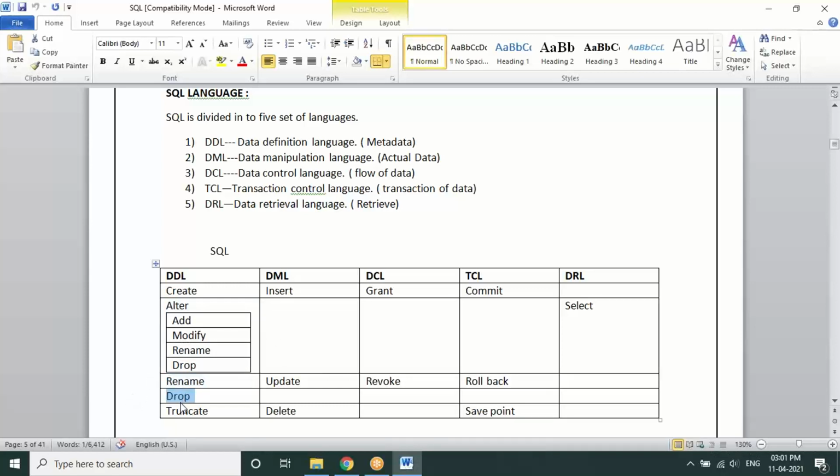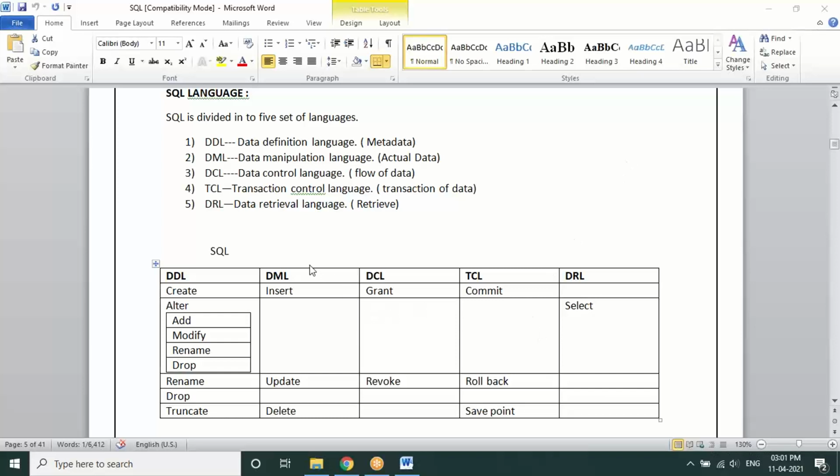And we have some other statements called drop, truncate, and delete. We'll discuss these independently. Some of you who are already working on databases can give an example of the differences between the statements drop, truncate, and delete later on.